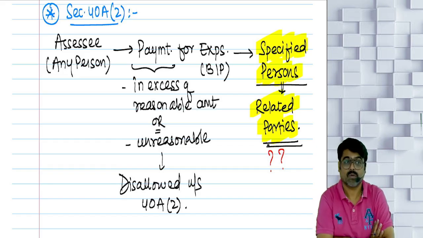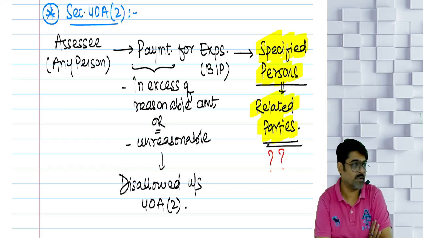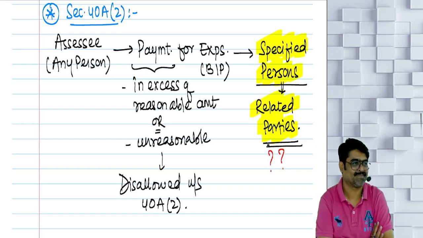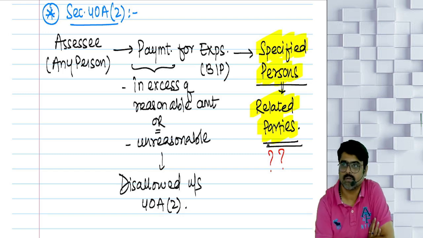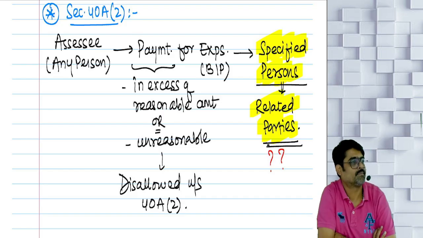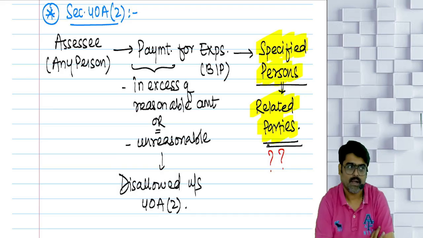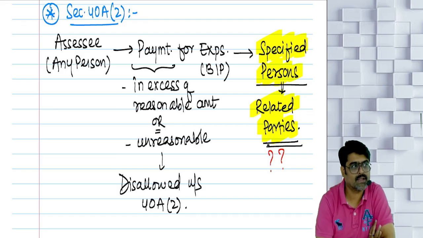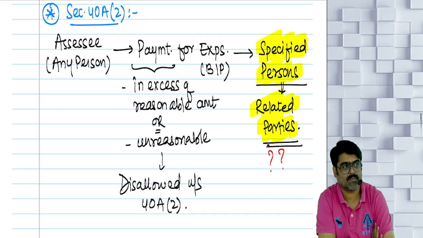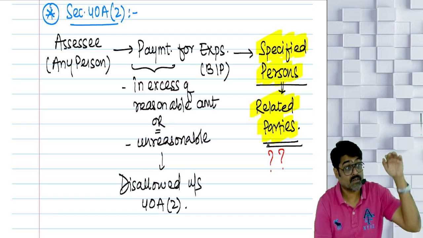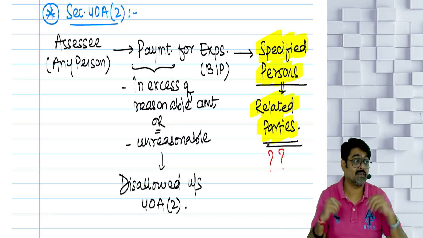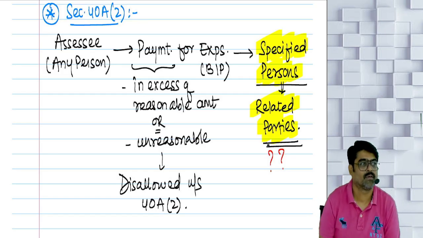Yes or no? But what I did, this premises I have taken on rent from my father. And to my father, I'm paying a rent of 80,000 per month. How much? 80,000 into 12 will be 8,40,000. So instead of taking the deduction of 3,60,000, how much deduction am I taking? So my business profits are coming down and I am saving taxes. And you won't believe, I will get the money back from my father also.